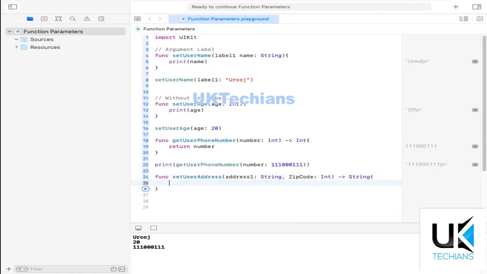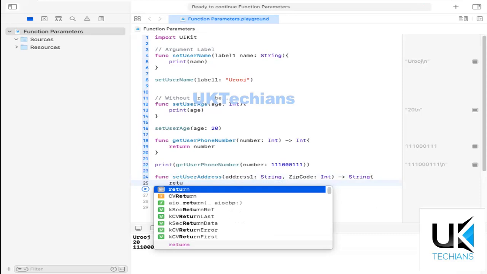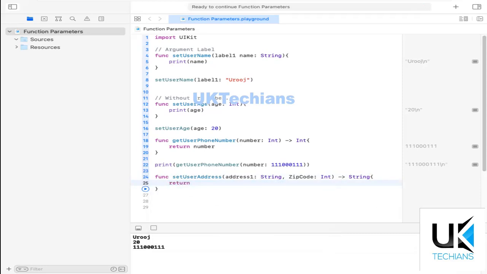So after defining parameter, we have to return the values, and let's say address plus the zip code.